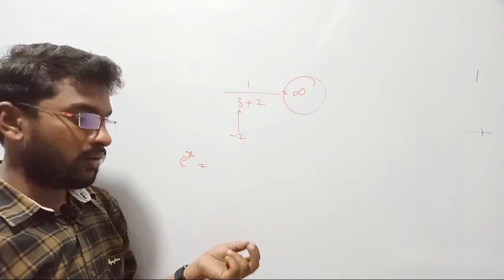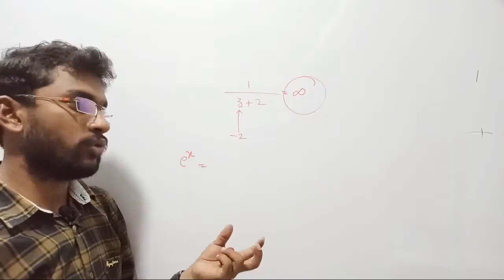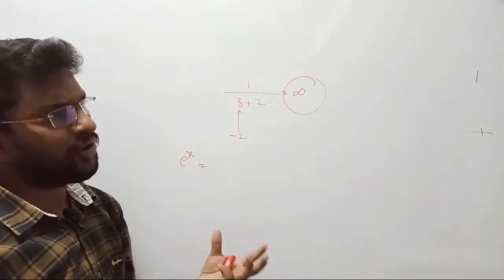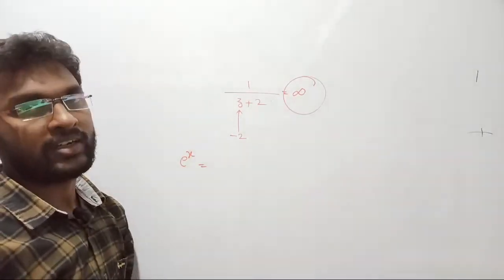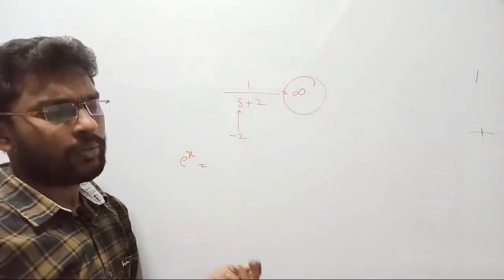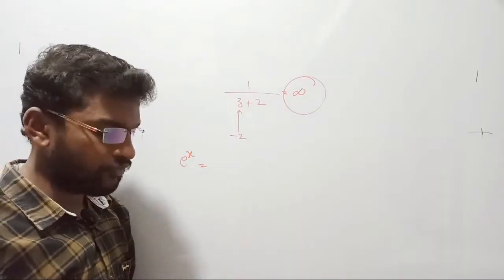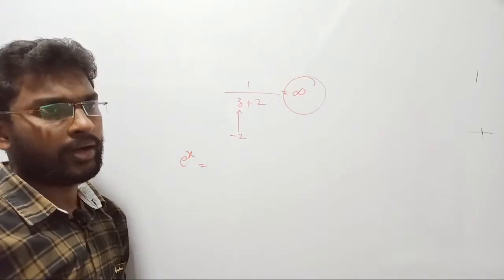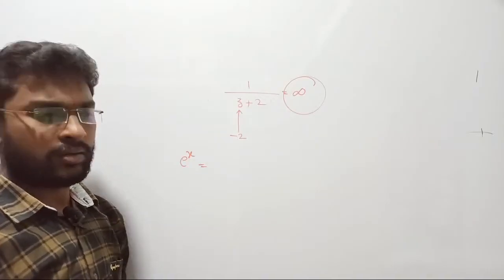Similarly, we saw (1 plus x) whole power minus 2, (1 minus x) whole power minus 2, e power minus x, sin x, cos x. Each and every function will have a certain series expansion. Those terms are actually derived from the Taylor series.